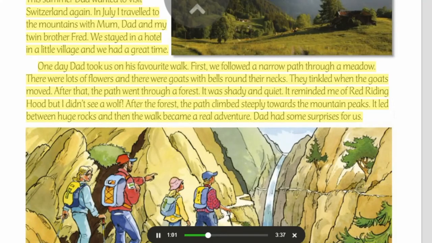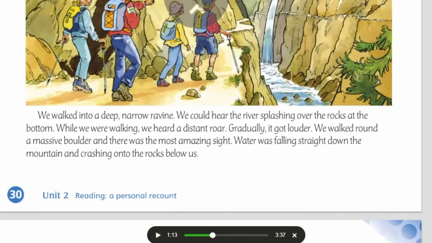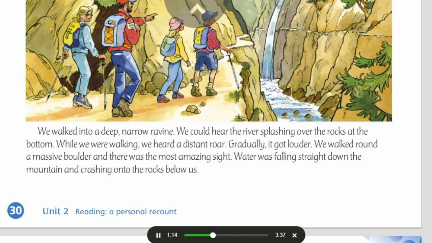After the forest, the path climbed steeply towards the mountain peaks. It led between huge rocks, and then the walk became a real adventure. Dad had some surprises for us. We walked into a deep, narrow ravine. We could hear the river splashing over the rocks at the bottom. While we were walking, we heard a distant roar. Gradually, it got louder. We walked round a massive boulder, and there was the most amazing sight. Water was falling straight down the mountain and crashing onto the rocks below us.